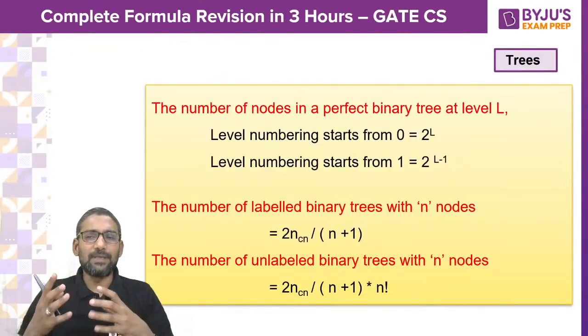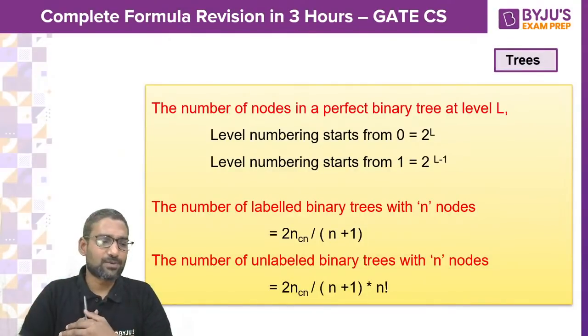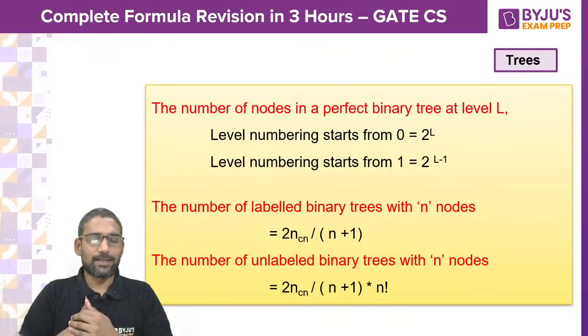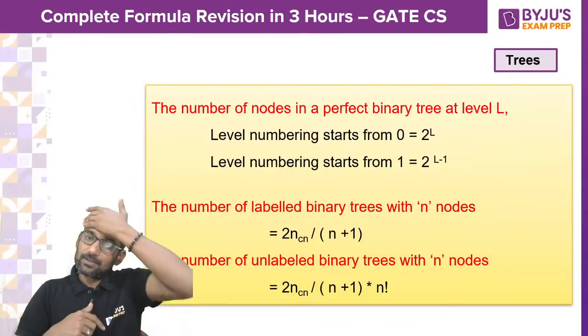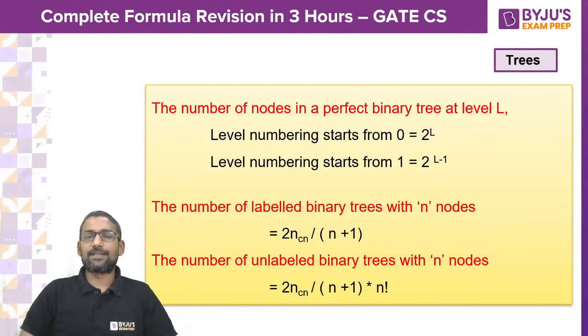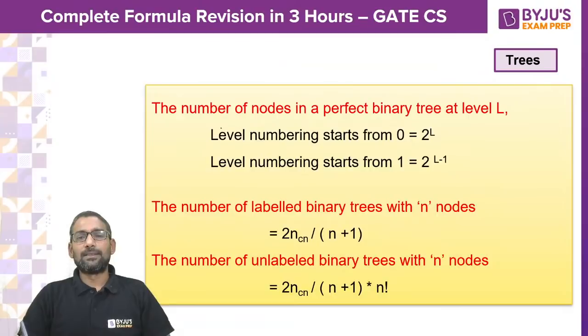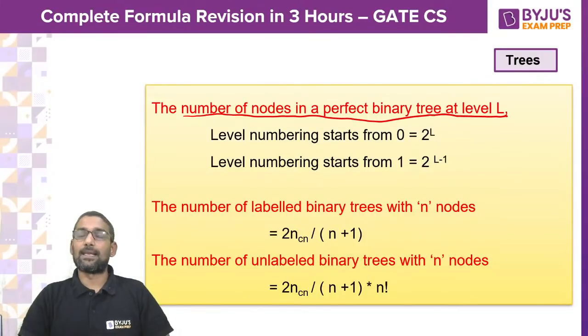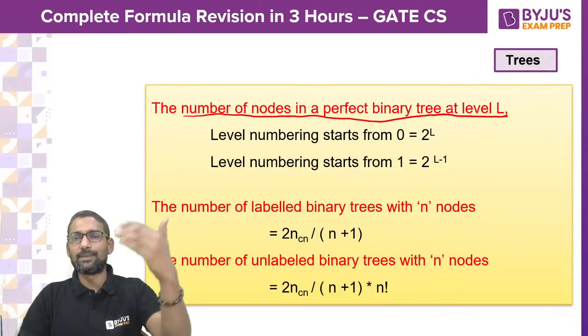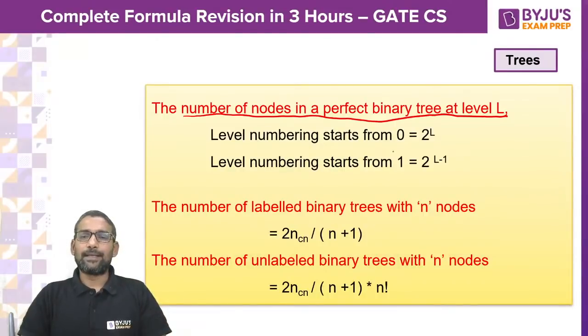But when I say formulae, definitely we have to switch to trees. Saubhagya, hold a minute. So in trees, most importantly, some formulae are like: the number of nodes in the perfect binary tree at level L, at level 0, at level 1, at level 2, at level 3, like at level L, it is 2 raised to L if the level numbering starts from 0, and 2 raised to L minus 1 if the level numbering starts from 1.